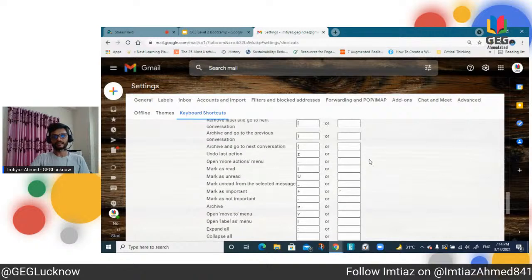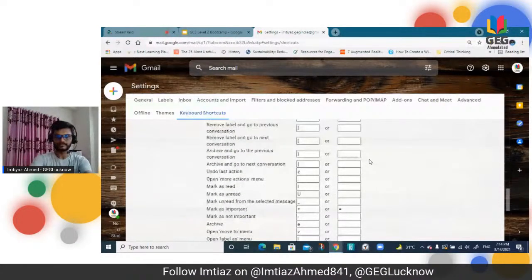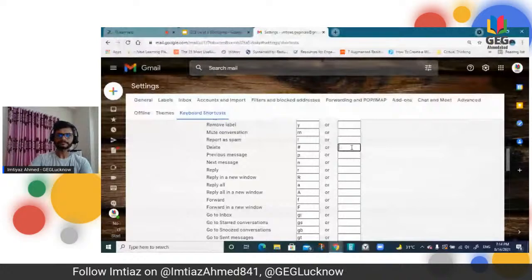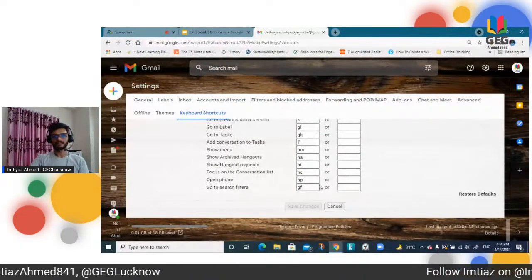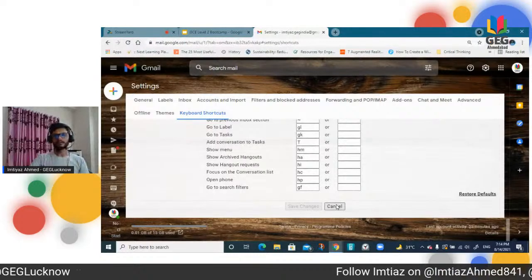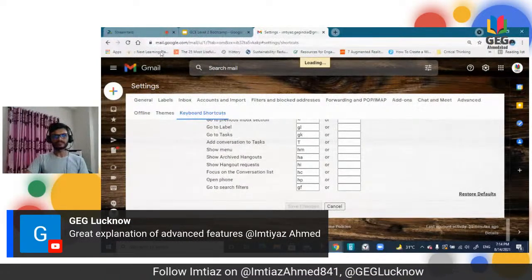I did not select anything here. Let me just check once again. Once you select something, this part will be highlighted, right? So this is what is called setting shortcuts. I'm not going to set it.